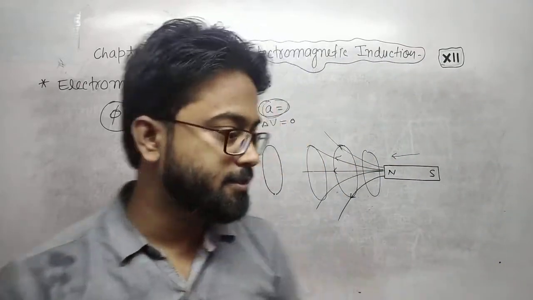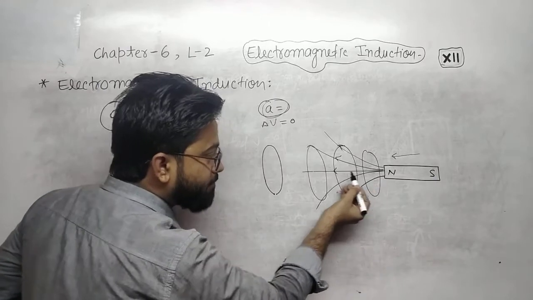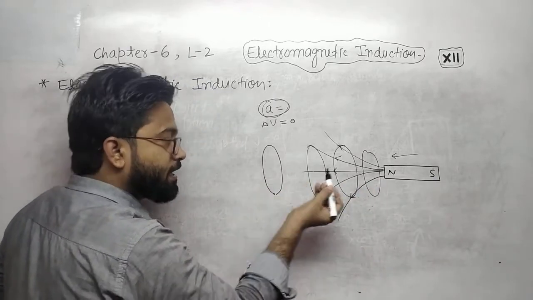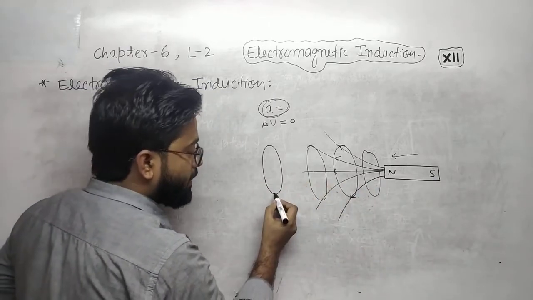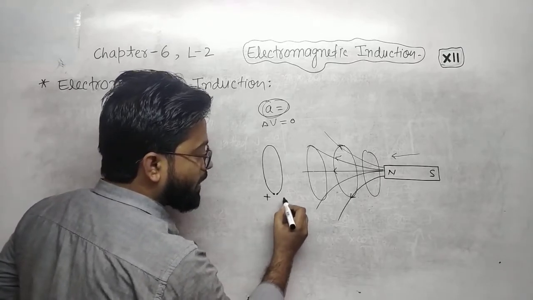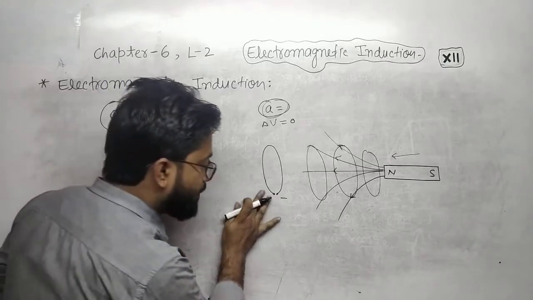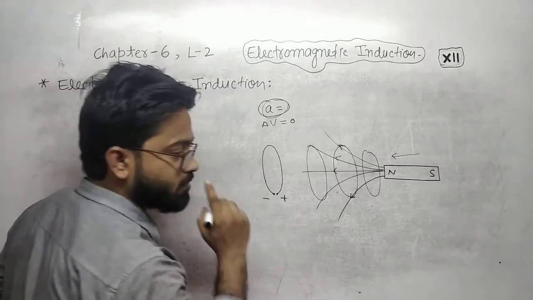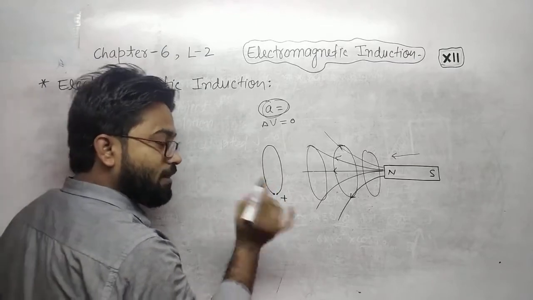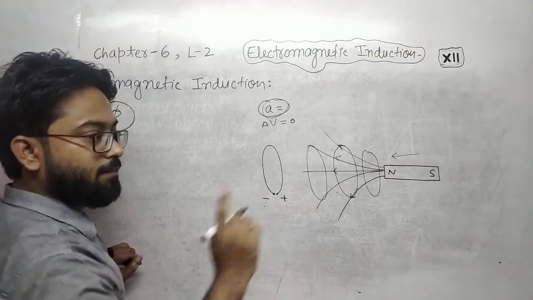After this experiment, what is happening here? When the bar magnet is suddenly coming toward the coil, one end of the coil is positive and another is negative. It may be this negative, this positive. We will talk about the polarity, means positive and negative, in the upcoming lectures.